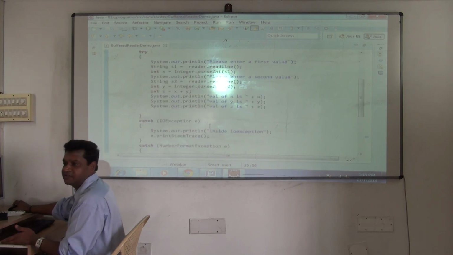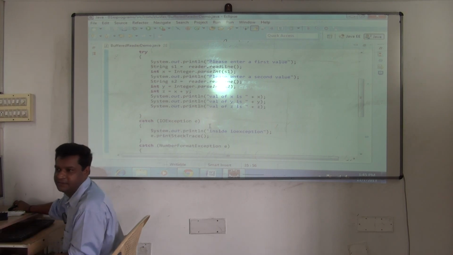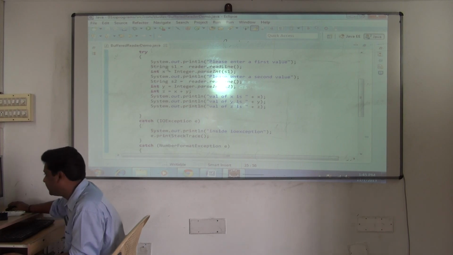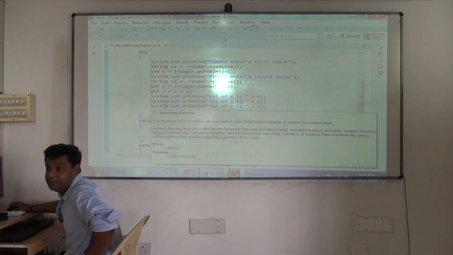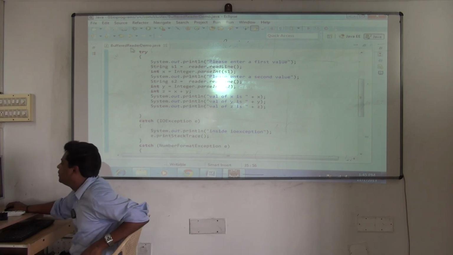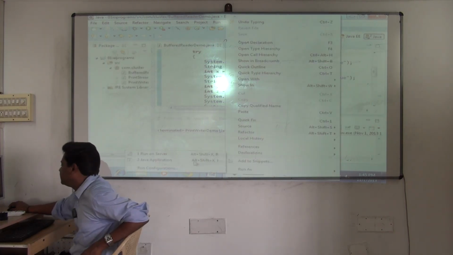Very simple program. Only we are seeing what here? More exception handling. One side we are seeing input output. Other side we are learning what? Exception handling also. So parallelly, and other side we are learning what? Eclipse. So this much of things will come into picture now. Okay, see I'll run the program now. Right click, run as Java application.